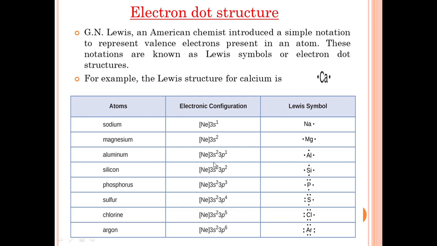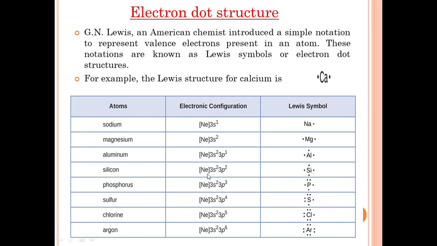There are many examples. Here, sodium, atomic number 11, has 1 electron in the valence shell, so the valence electron is written as one dot. Similarly, magnesium has 2 valence electrons. Aluminum has 3 valence electrons, 3 dots.